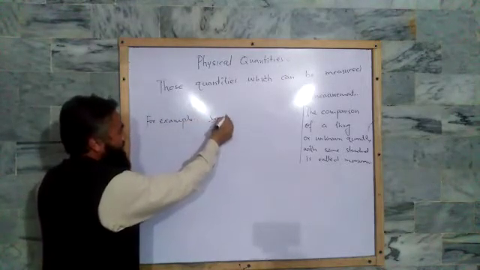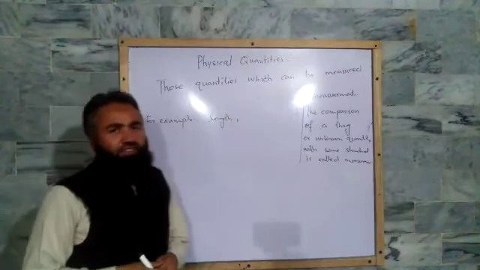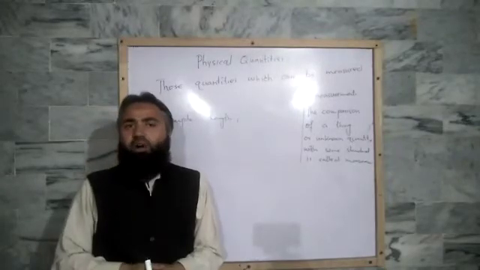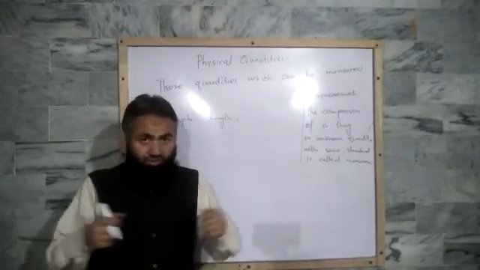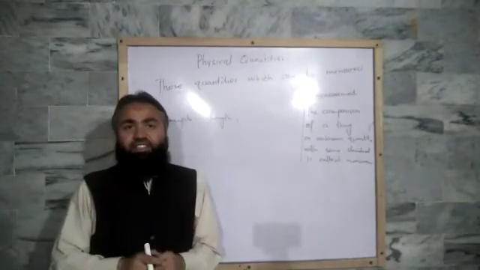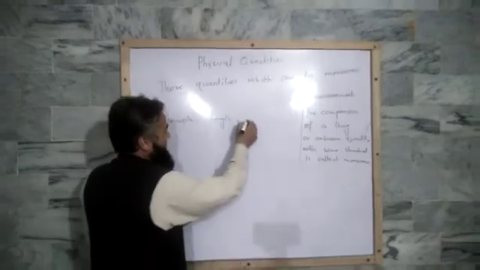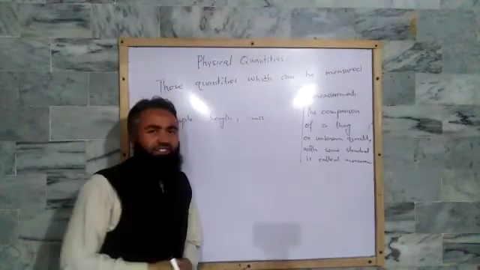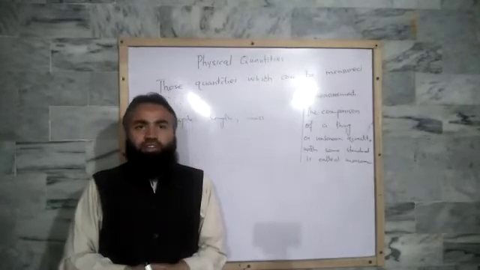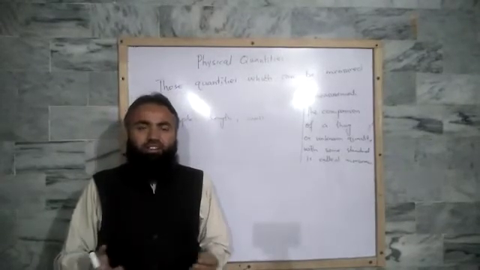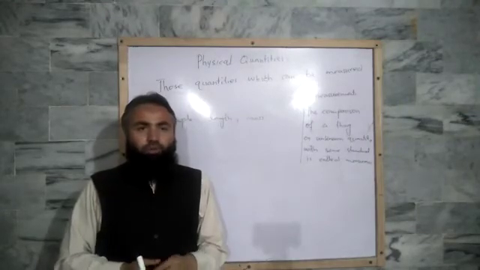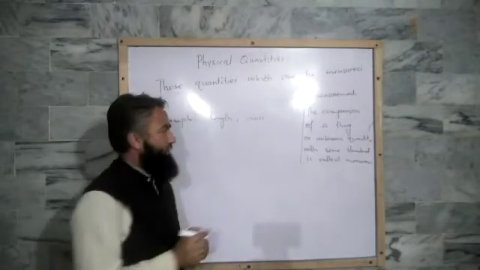Now, for example, length. How is length a physical quantity? We can measure the length of a book, the length of a wall, or cloth. So, length is a physical quantity. Similarly, mass is a physical quantity. We can measure the mass of sugar, mass of flour, mass of candy. So these all are physical quantities.